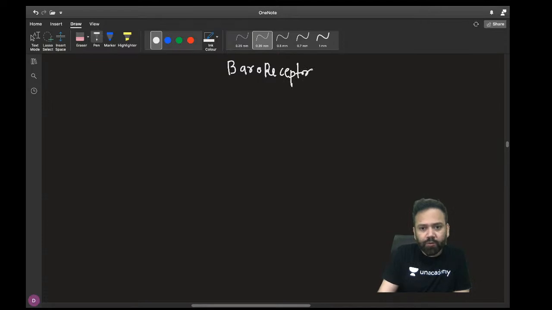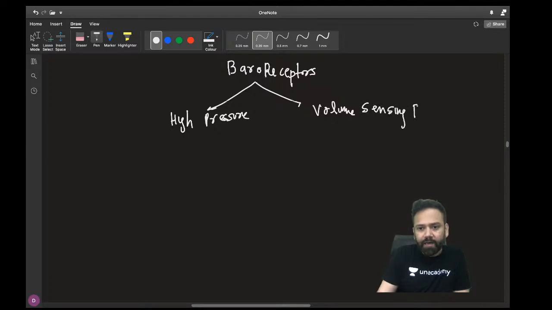Before jumping to the conclusion, let me discuss this. Baroreceptors are of two types. One is high pressure baroreceptor, and the other is volume sensing, or low pressure. They are volume sensing baroreceptors, also called low pressure.